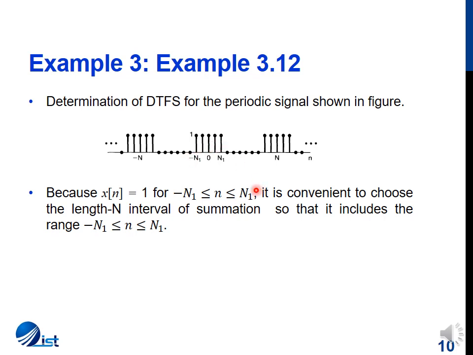This is the same approach we took when we were determining the continuous time Fourier series for the square wave. And we took the Fourier series expression for the negative and positive cycle. So it is easier to solve. We can easily get a compact expression if we take the time period in such a way that we have samples on the negative n axis and the positive n axis.